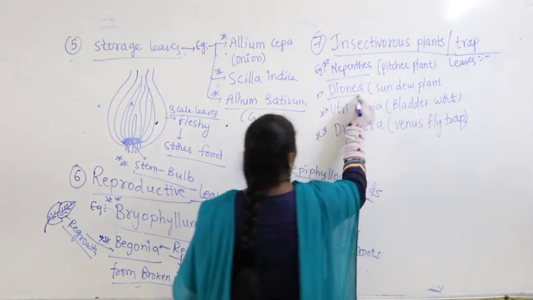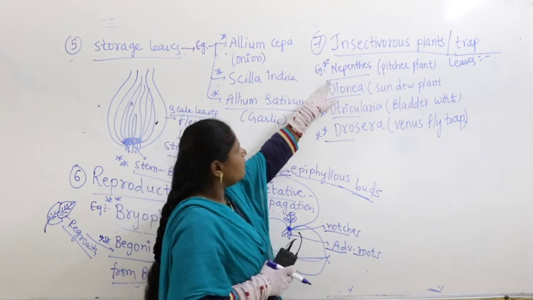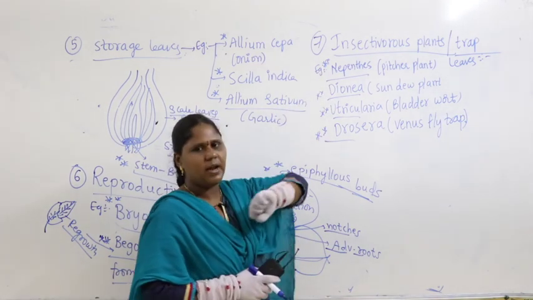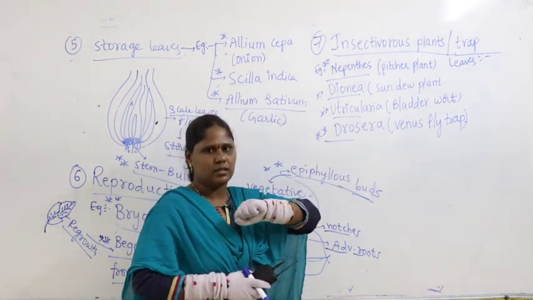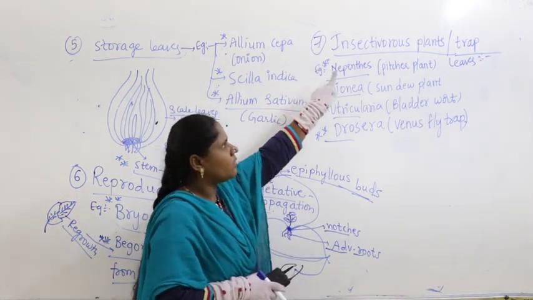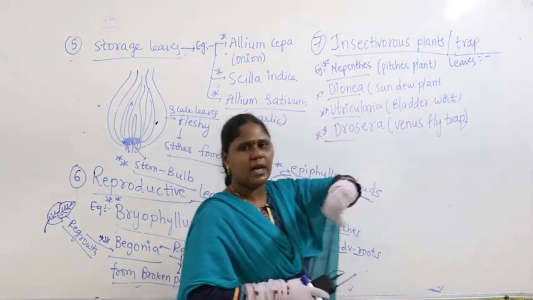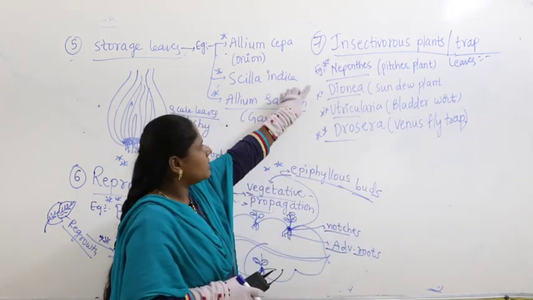So, what do we study in all these cases? These all are nothing but examples of insectivorous plants. They trap and eat insects. That is why they are called insectivorous plants. What do they contain? Trap leaves. They trap the insects. What are the examples?